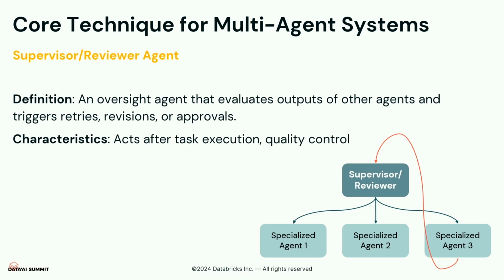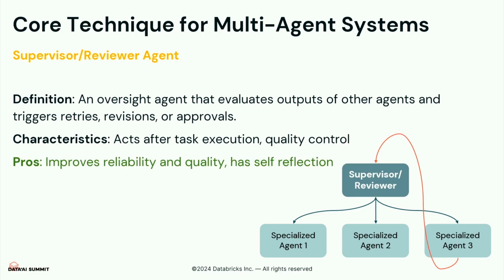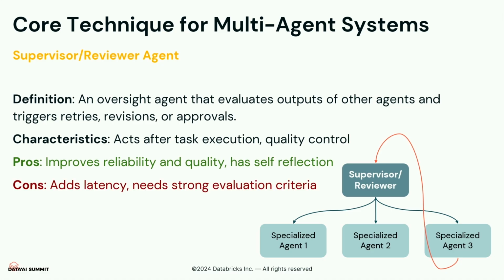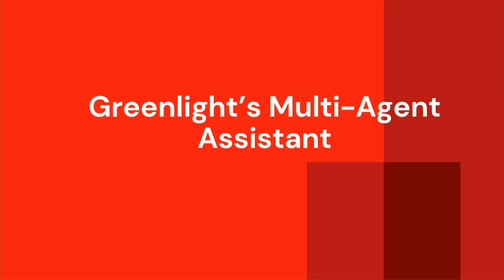The supervisor agent can act after the task execution, so it is another layer of quality control. This kind of system improves reliability and quality. However, it can also add latency because you don't know whether you're going to trigger retries or not. So those were the three core techniques that we have for multi-agent systems.